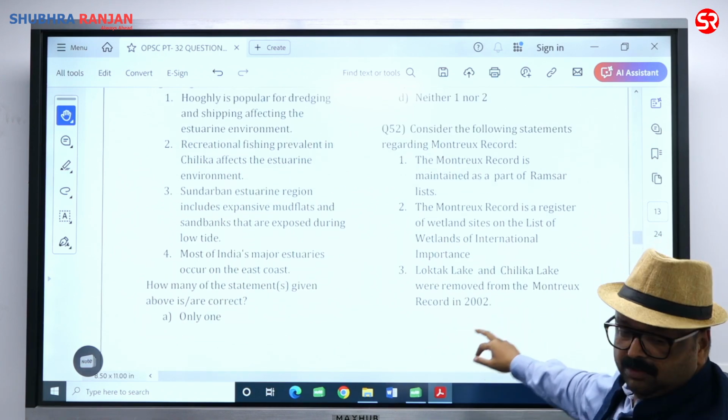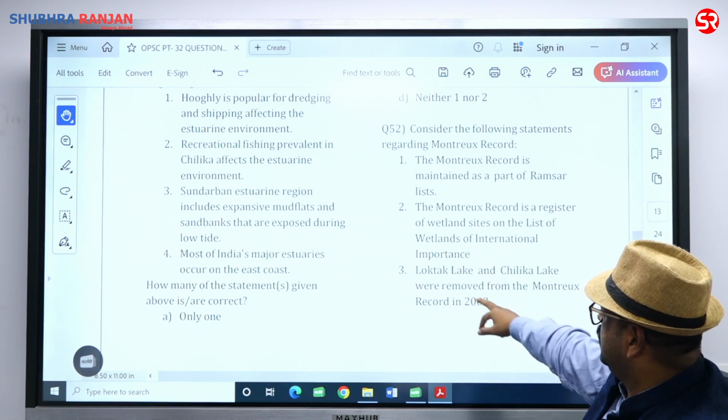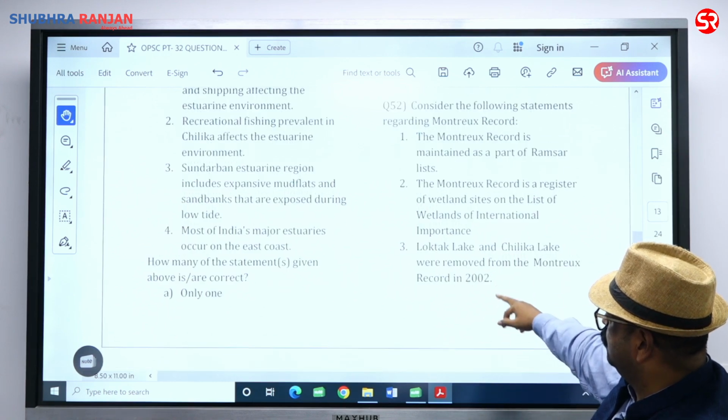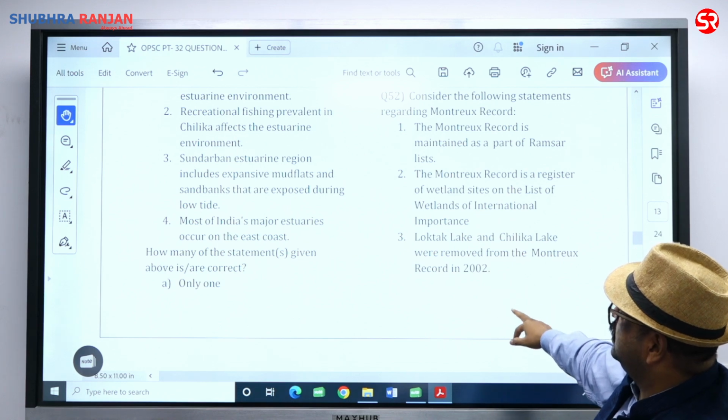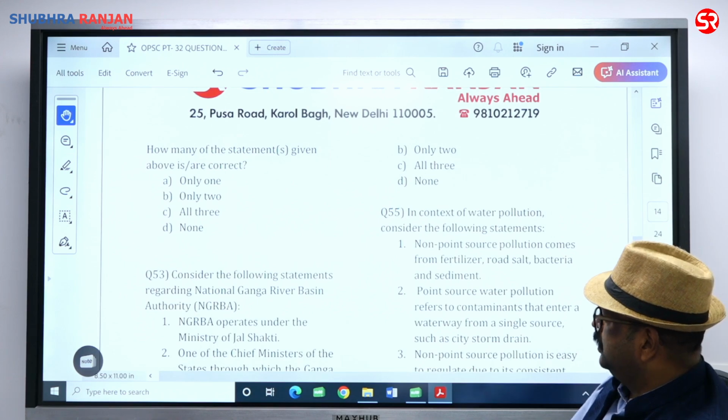So statement 3 is wrong, correct it. 1 and 2 are correct. Loktak Lake is still in the Montreux record. Chilka Lake is out of it since 2002. So statement 3 is incorrect. 1 and 2 are correct. So 2 statements are correct.